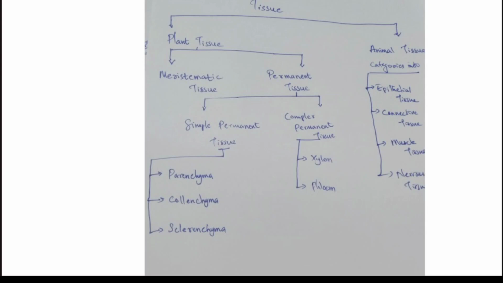The animal tissue is categorized into four categories based on their location and functions. They are epithelial tissue, connective tissue, muscle tissue, and nervous tissue. This is the overview of tissue in multicellular organisms.